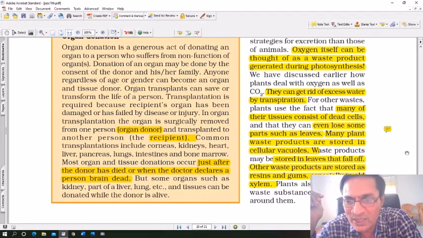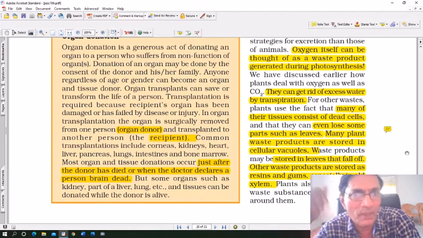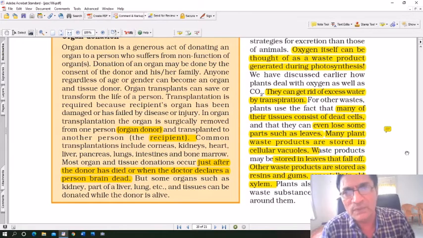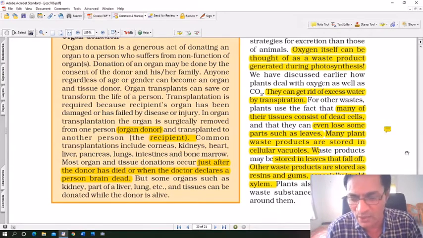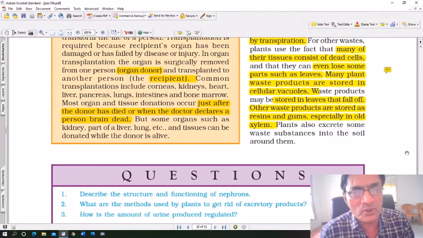Plants also excrete some waste substances in the soil around them. They absorb water and nutrients from the soil. In the same way, they can excrete a few products into the soil as well. So this is about the process of excretion.